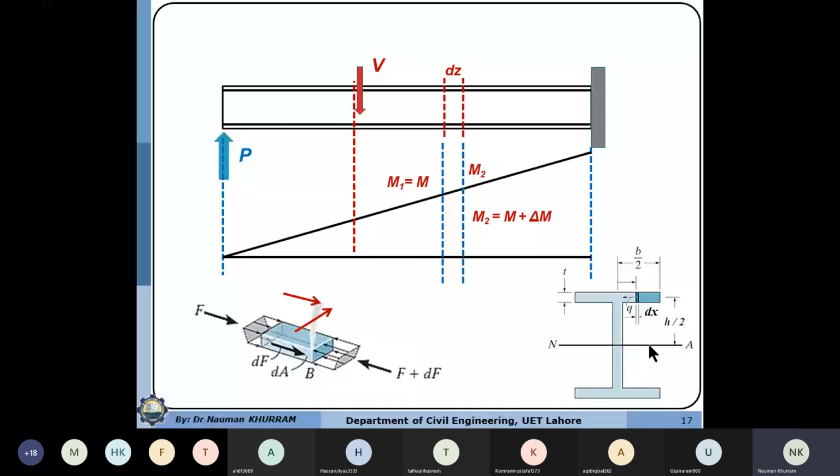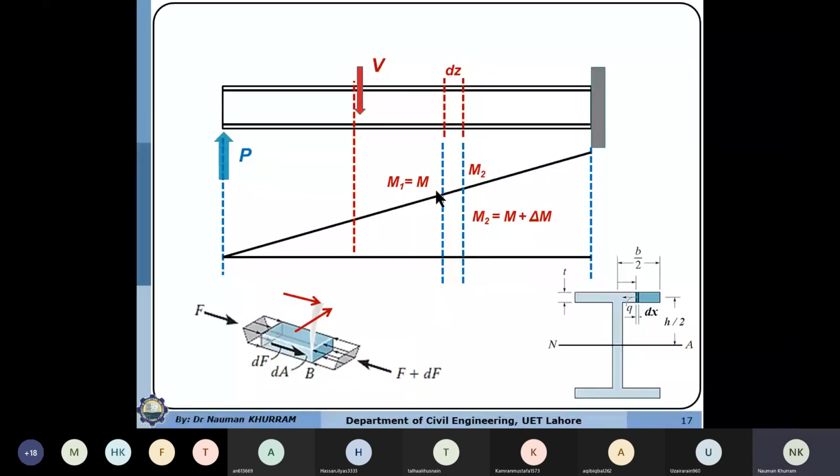When I consider the differential portion, both sides belong to the cutting surface. So we will have the bending moment on the right side of this cutting section and also on the left side. I am considering the cutting surface on the left side as section 1 and the cutting surface on the right side as section 2.